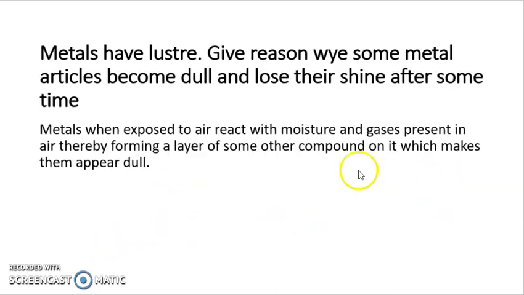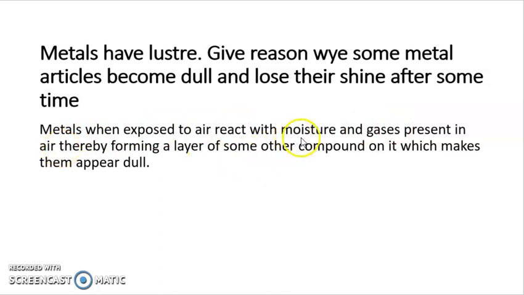Now the next question is, metals have luster. Give reason why some metal articles become dull and lose their shine after some time. The spelling of why is wrong in the question, so please correct it. And the answer is, metals when exposed to air react with the moisture and gases present in air.